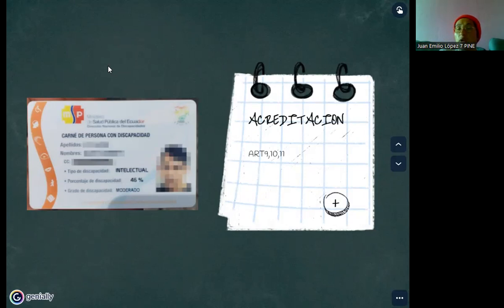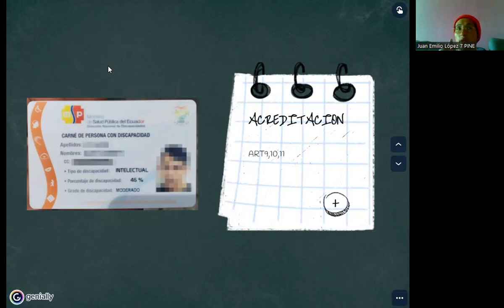We have in Ecuador a lot of people that have real disabilities and they need this ID to obtain certain discounts when buying, for example, medicine, a house, or a car. But if people want to buy a car with this ID, they need to follow some rules.